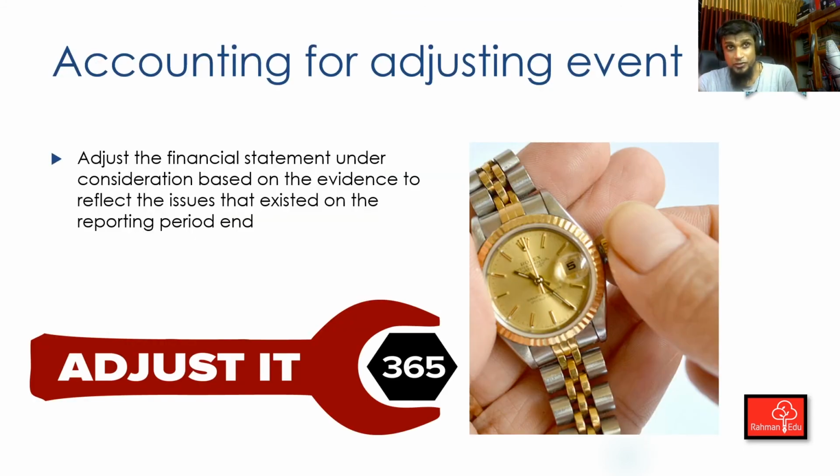So you already know that, right? You had a good discussion on events, adjusting events and non-adjusting events. Now you already know what you need to do, right? If you have an adjusting event, you need to correct the financial statements under consideration, meaning you need to adjust them based on the additional information.